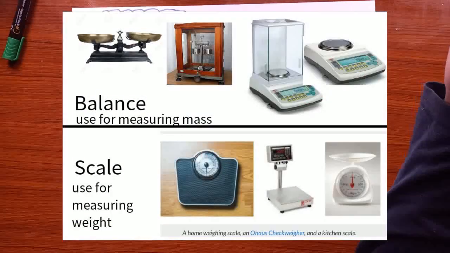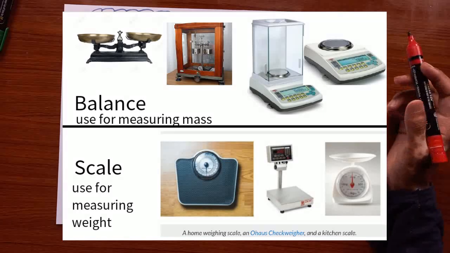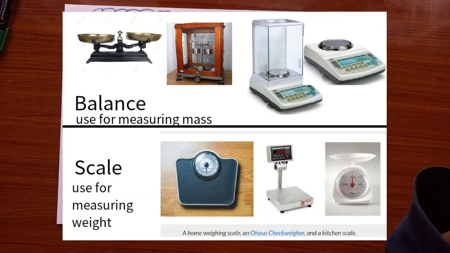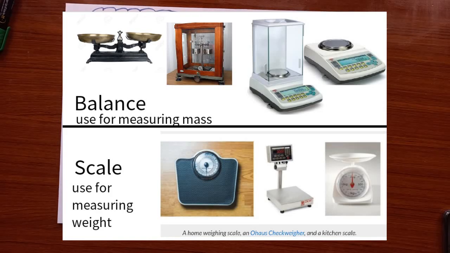Alright, but let's take a look at some machines on how to measure the mass and weight. As you can see in the picture, the machines used for measuring the mass are known as the balance, and the machine used for measuring the weight is known as the scale. So in the market, the shopkeeper always uses the scale for measuring the amount of products.